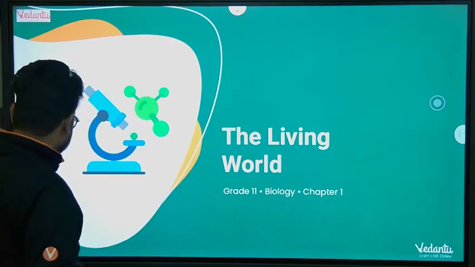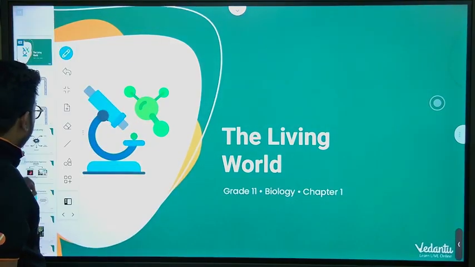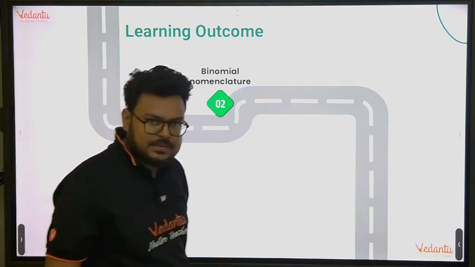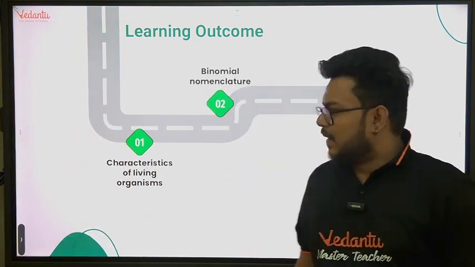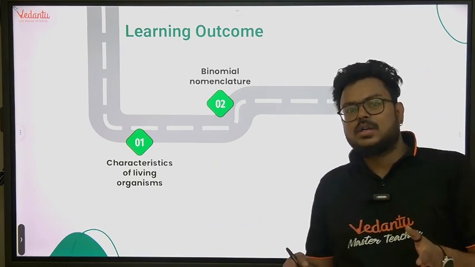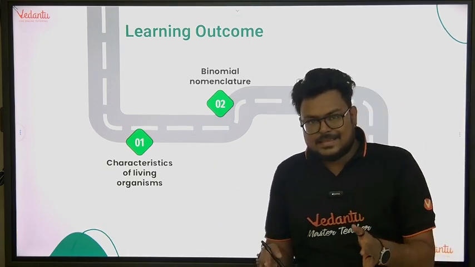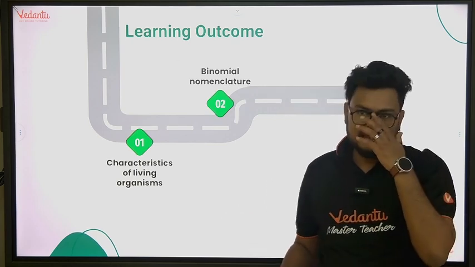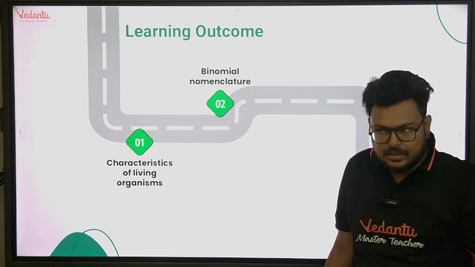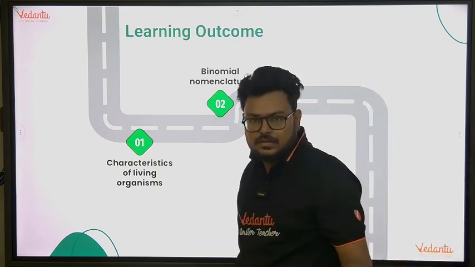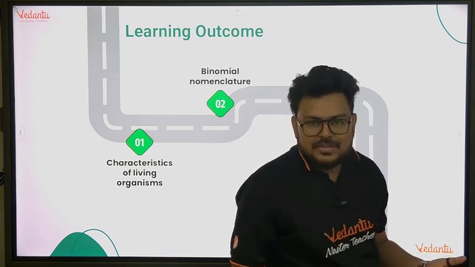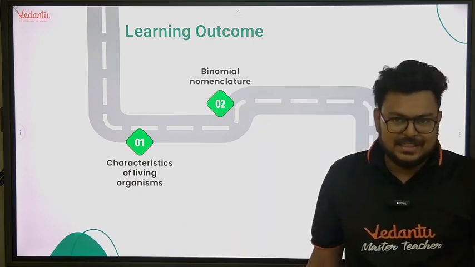Now, guys, the living world, we'll start with the basic things. First, what are the characteristics of living organisms? If we talk about characteristics of living organisms, that means how we can define that a thing is living. So, the basic thing that comes to our mind as a student, that we used to say that they will show movement. Okay, which is kind of a right thing also, but a car also moves, but that's not a living organism, right?